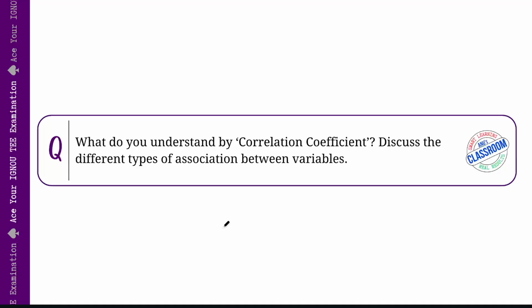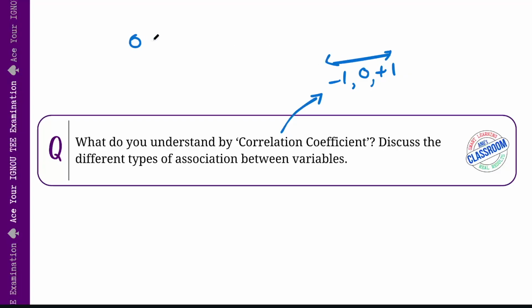What do you understand by correlation coefficient? Discuss the different types of association between variables. So, in simple terms, correlation coefficient is like a score which tells us how strongly two things are related. The value of this correlation coefficient always falls between -1 and +1. In between there is also a 0.